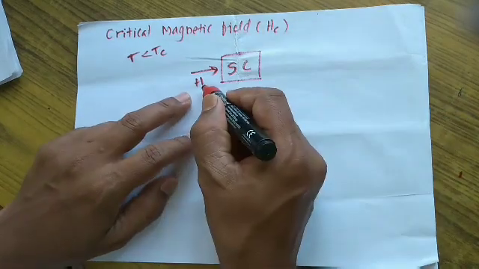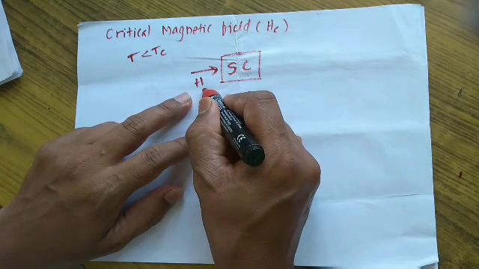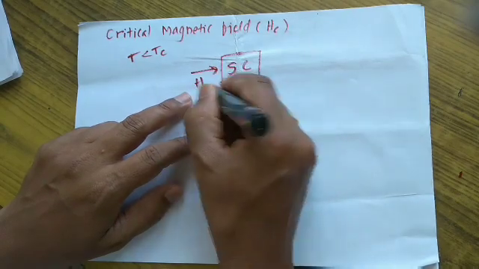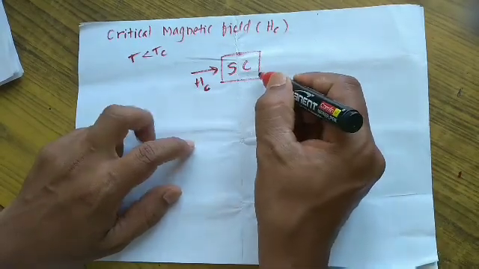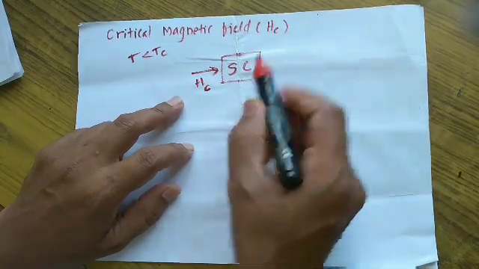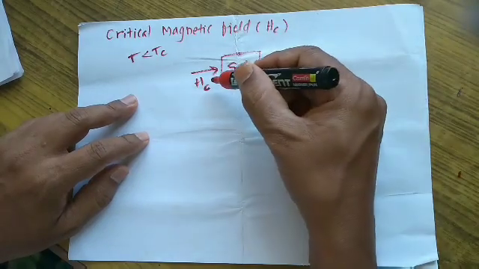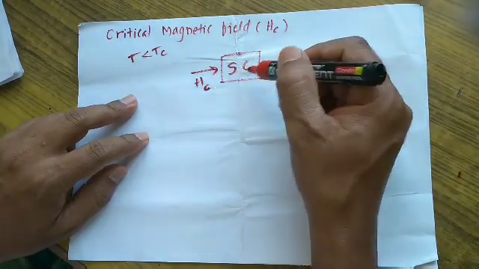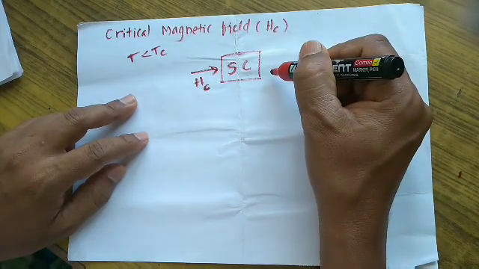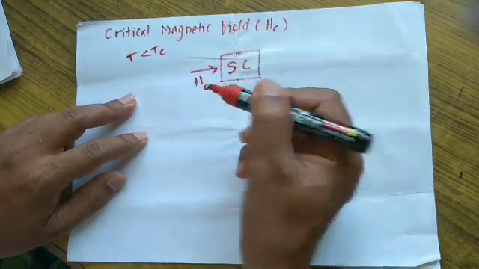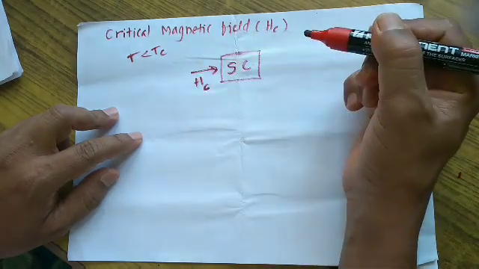If we go on raising the value of the external magnetic field starting from 0, at a particular value of H, let us say Hc, the superconductor turns back to the conducting state. The superconductor becomes a normal conductor. That is the critical magnetic field. So the critical magnetic field is the minimum magnetic field required for turning the superconductor to the normal conductor. And this critical magnetic field is not the same at all temperatures. It is a temperature dependent quantity.